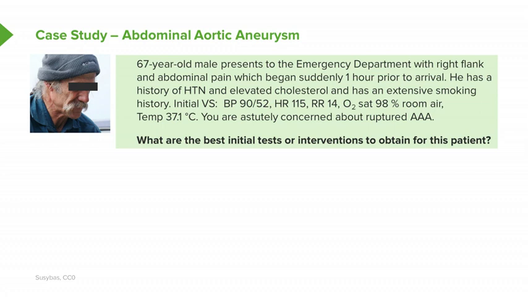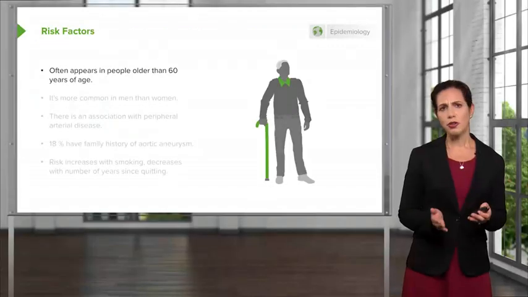You're worried because of the symptoms he's presenting with, as well as his vital signs. So we're going to talk about what makes you worried about it, and what are also the best initial tests or interventions to obtain for this patient. So what we want to do for him. Because abdominal aortic aneurysm is a life-threatening condition, we want to make sure that we're thinking and acting very quickly. So what are the risk factors?